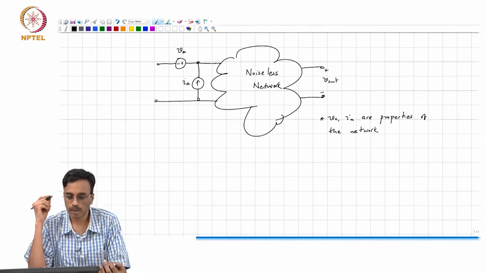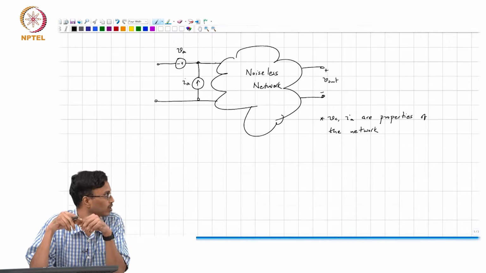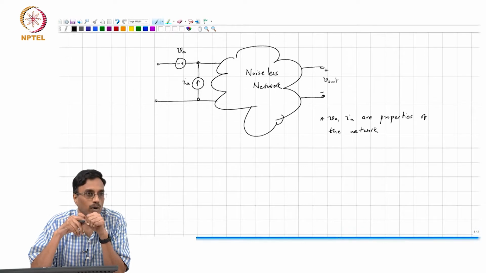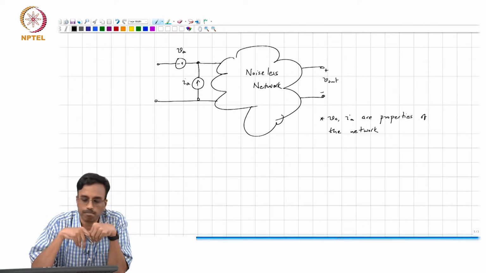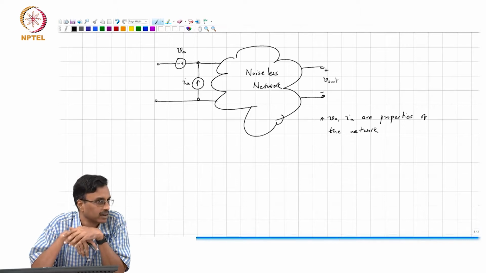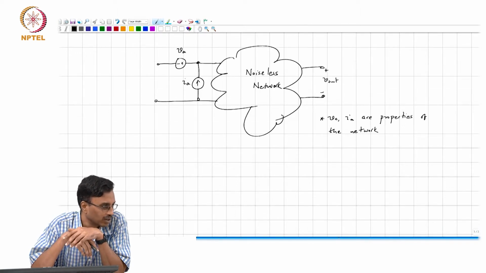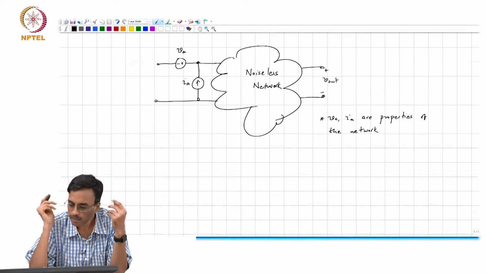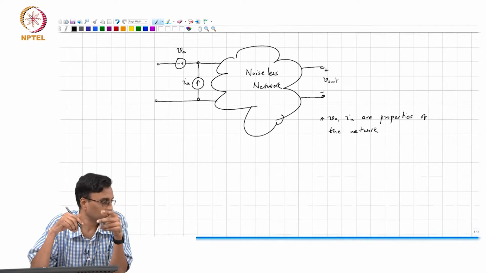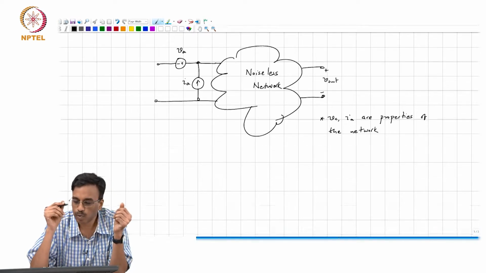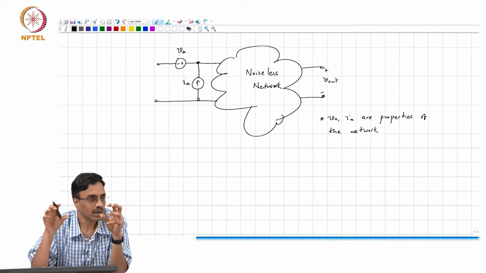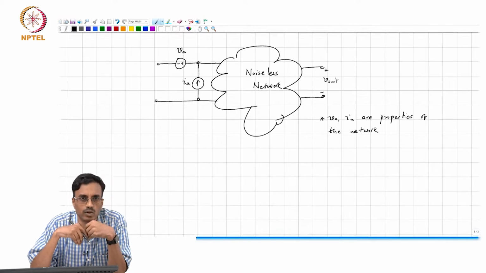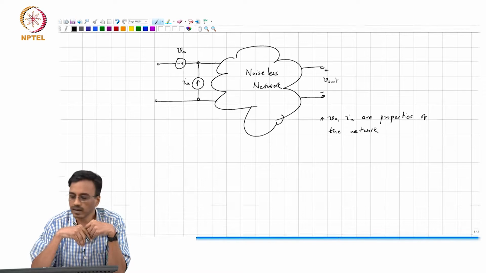And therefore, if you wanted to hand this black box over to somebody else who might be using the box, you not only give them the 2-port parameters so that they will be able to figure out what the input impedance is and what they must drive this network with. You also give them VA and IA, and in principle that should be good enough to figure out what the output noise would be regardless of what source impedance you drive the network with. Does it make sense?